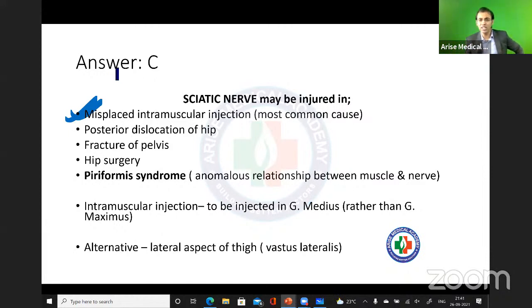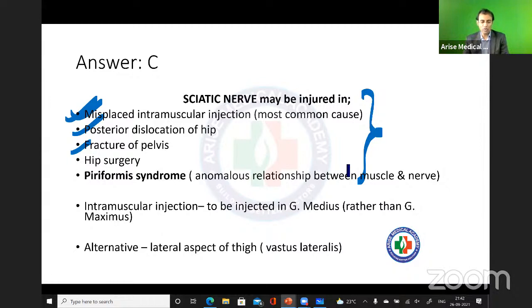There are some other conditions also where there will be injury of the sciatic nerve, like fracture of the pelvis for sure, and posterior dislocation of the hip. In all these conditions, the patient will have sciatic nerve injury, sciatica and severe pain. Okay, fine.